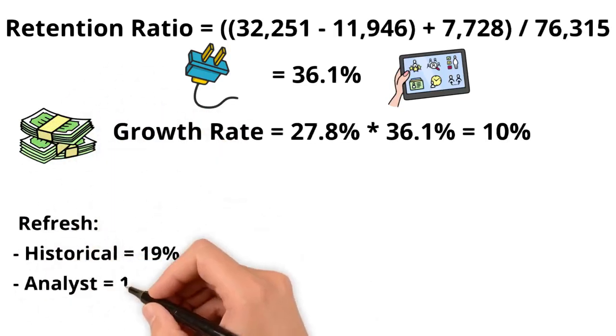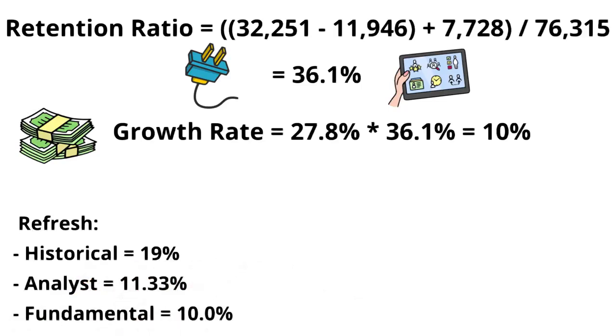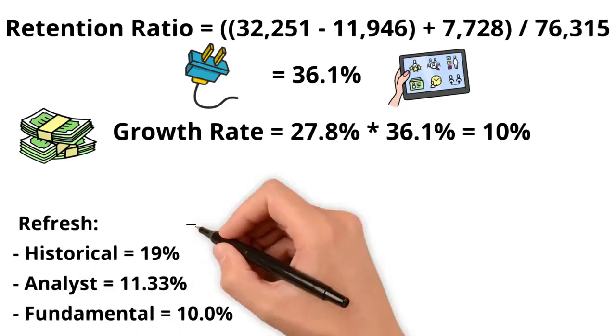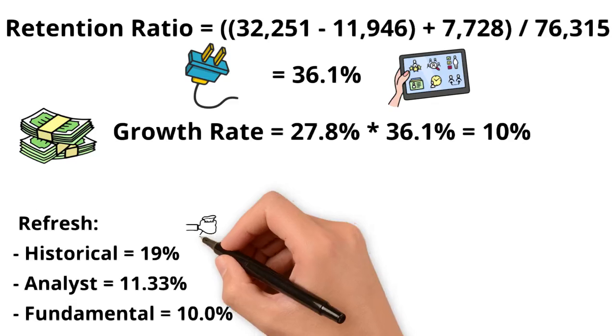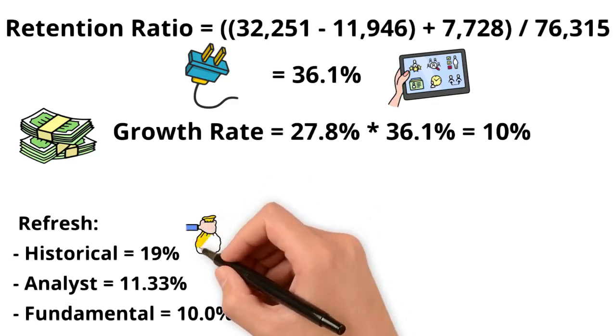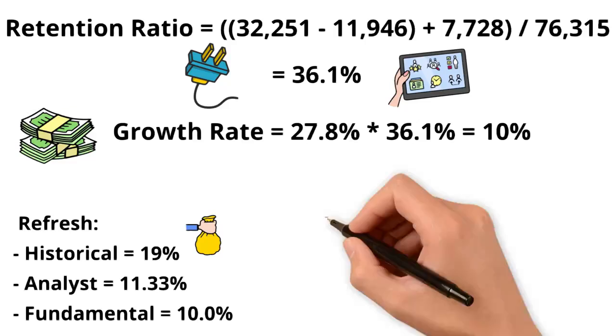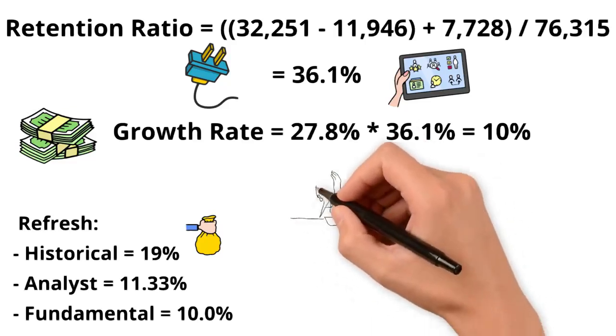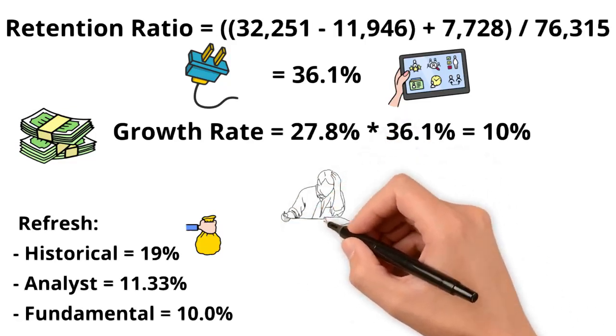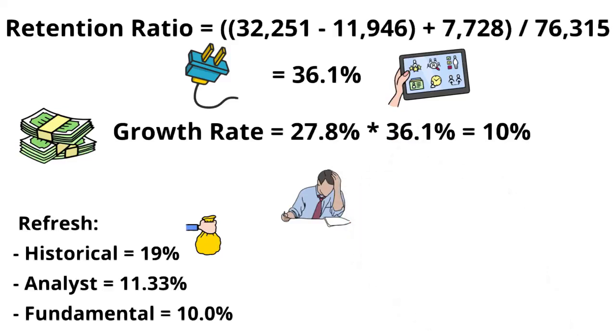After doing all the math, we can take our 3 estimates and determine which is most likely. Historical growth average is 19%, analyst estimates was 11.3%, and our fundamental growth rate was 10%. Here is where some common sense and an understanding of the company can come in handy. For example, it is possible that Google will grow at 10%, but the historical averages seem a bit high considering the headwinds in AI and advertising.